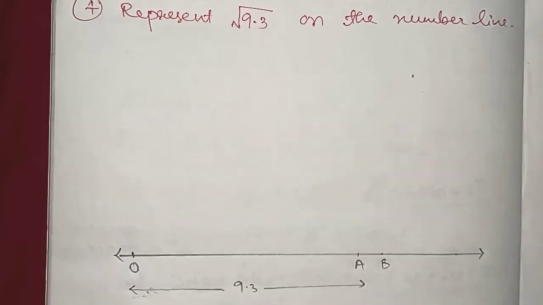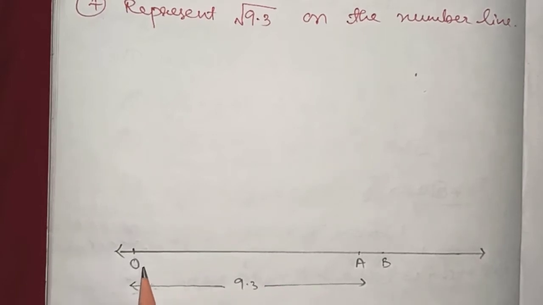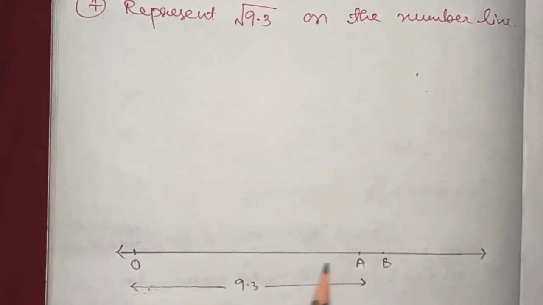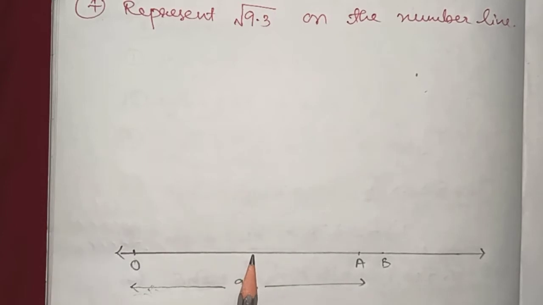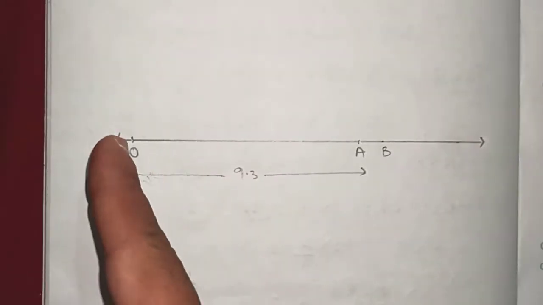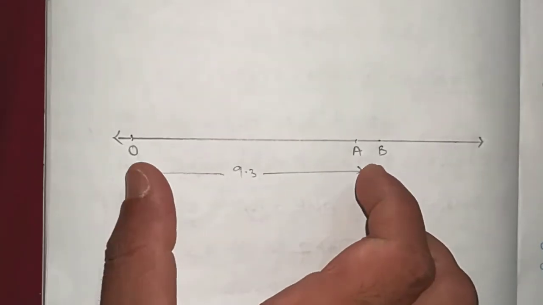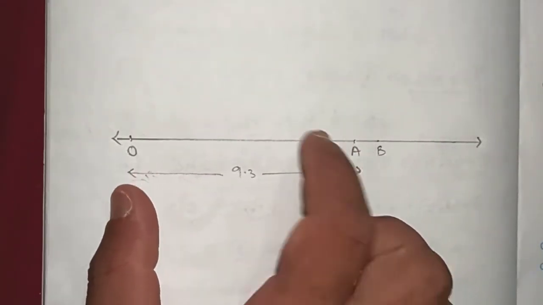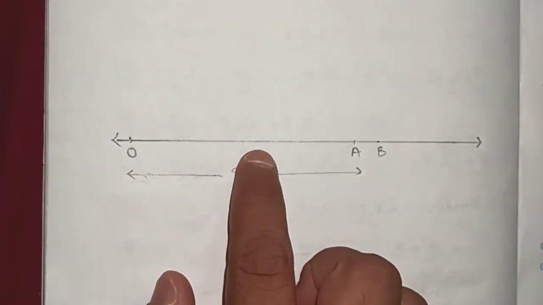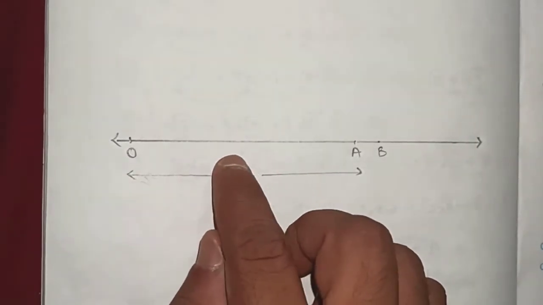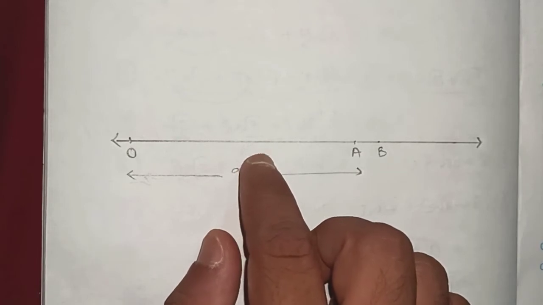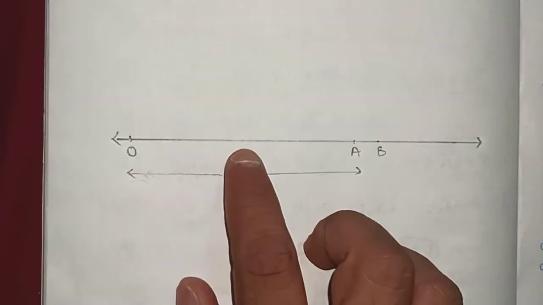Now we will find a midpoint between O and B. To find a midpoint between O and B, we have to bisect the line segment up to O and B. Then only we will get the midpoint exactly at the center. Don't mark the midpoint by using a scale. Always mark the midpoint by using a compass.